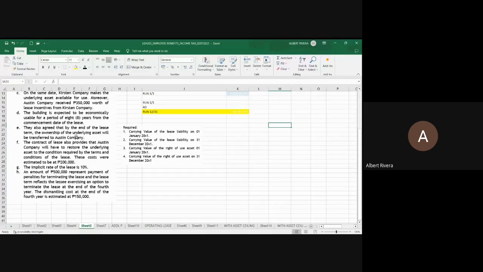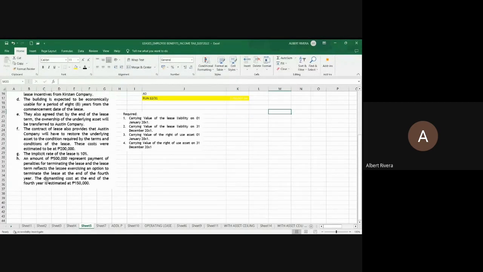Then we have item F. The contract of lease provides that Austin Company will have to restore the underlying asset, and the estimated cost of restoration is $200,000, and the implicit rate is 10%.